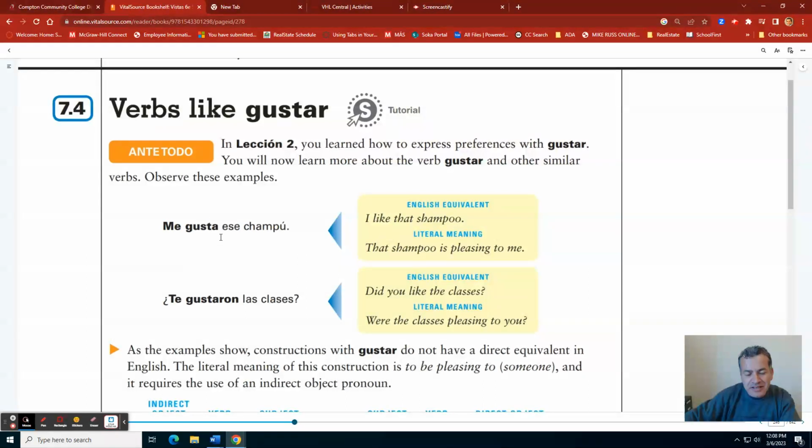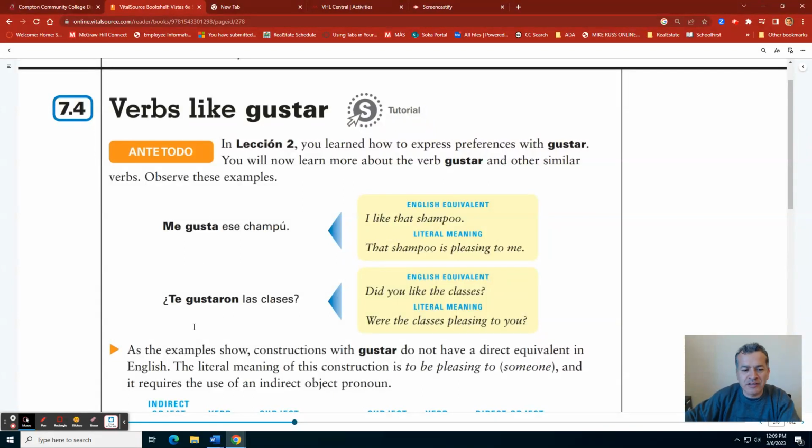The subject is placed at the end. Remember with gustar, ese shampoo, that shampoo is the subject. The subject is doing something to someone or to something. In this case, that's something to me. I am the object. That shampoo is pleasing to me. Okay, like gusta or gustar, we have other verbs that behave in the same way.